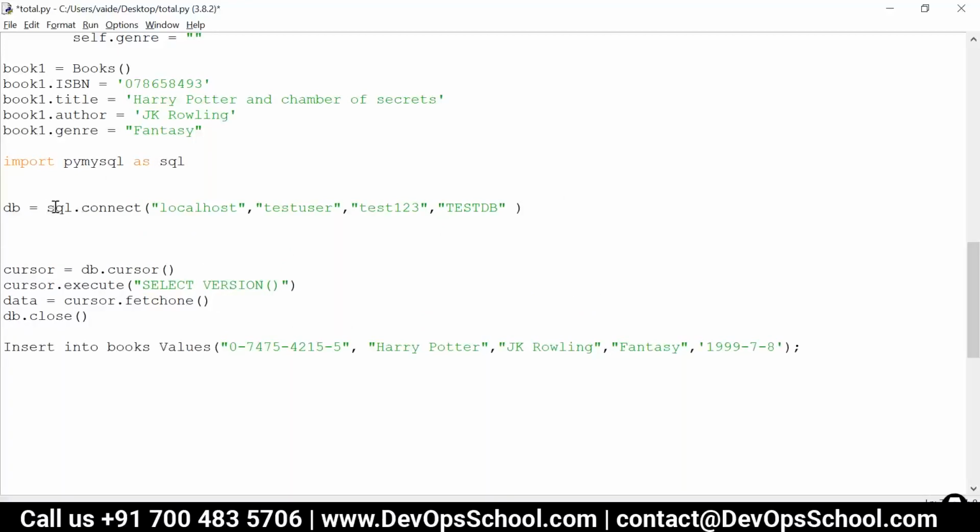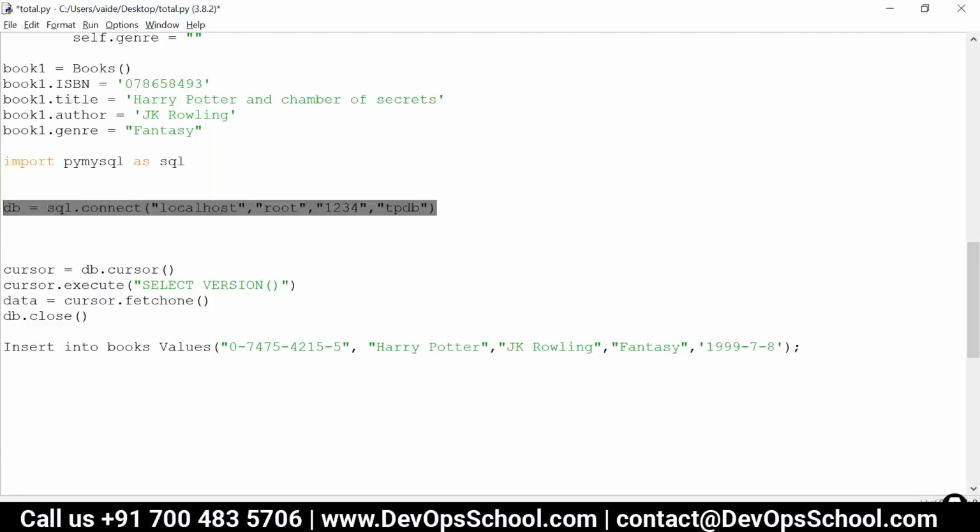I'm going to connect to my SQL server. I'm going to connect my Python to my SQL server using the connect function inside the SQL module, that is the PyMySQL module. Whatever server name it is, for me it is localhost. So let's connect to that. Here comes the username. Sorry, here comes the database name. Here comes the ID. This is the password, and here comes the name of the database to which I want to connect. This is the name of my database. Okay.